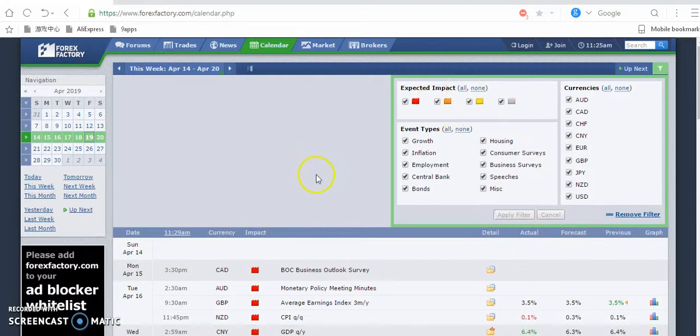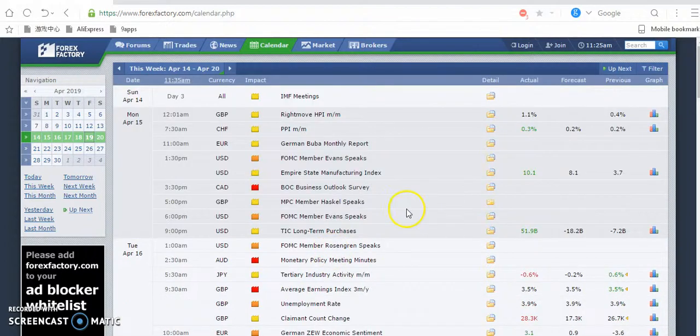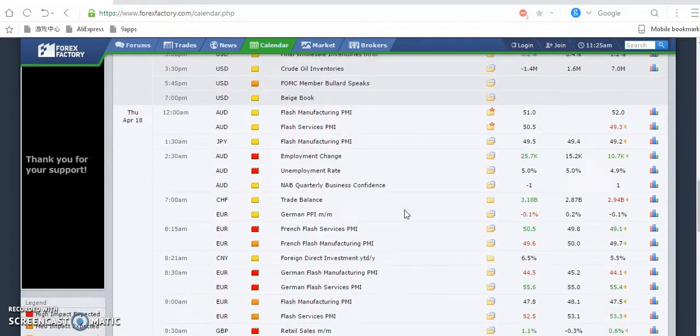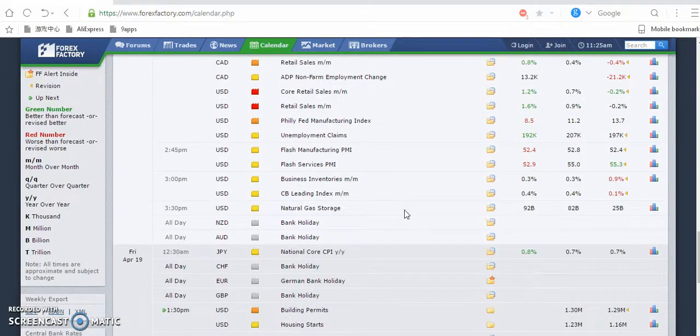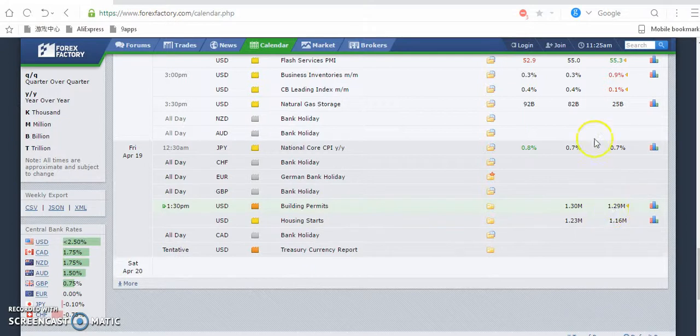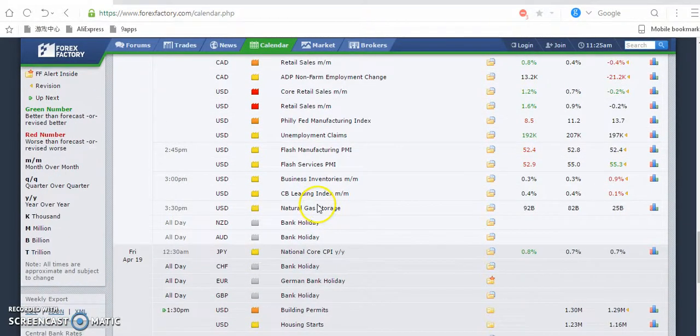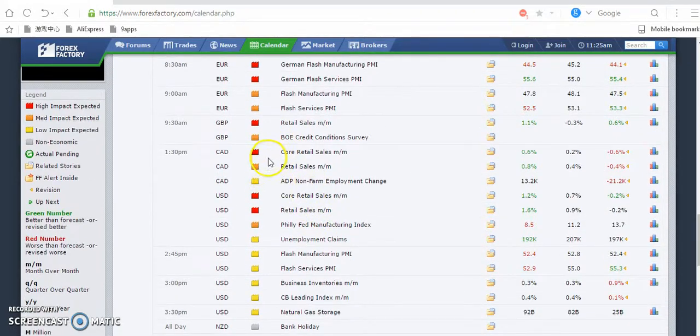Alright, apply a filter so that we get everything for this week, so that you see how they are displayed. So now let's see for today the news that are not out yet, so that you see how they have been displayed. Now you can see this one, you can see the previous, you can see the forecast. The actual is not yet out. This is how it comes out, exactly like this. There's housing starts and the rest, but those are low impact news. But there are low impact news whose analysis can have a high impact yield.